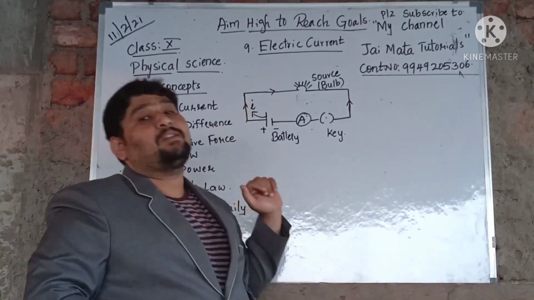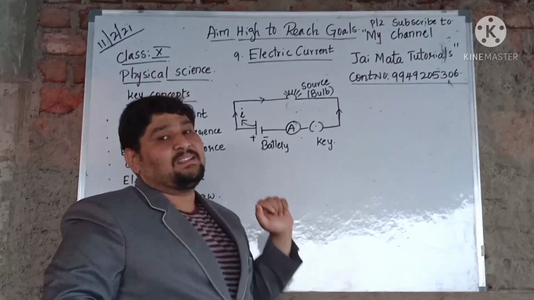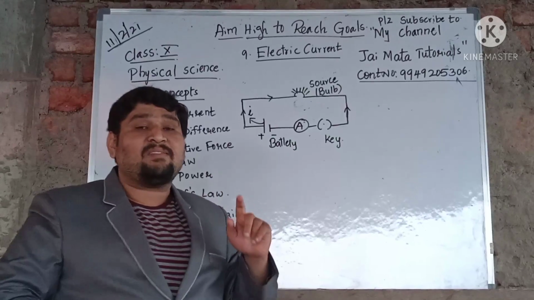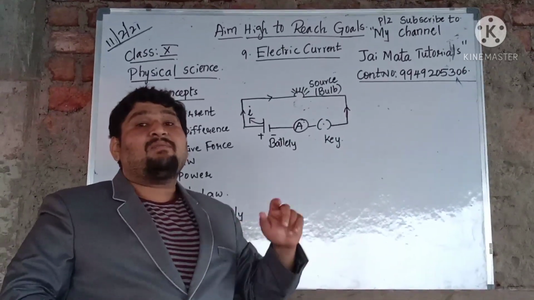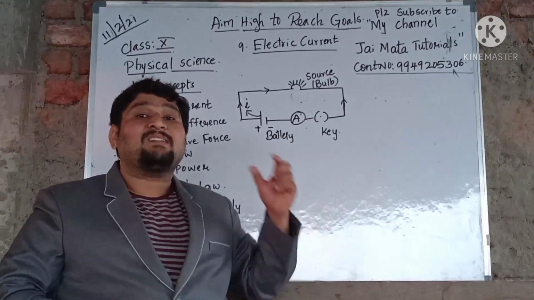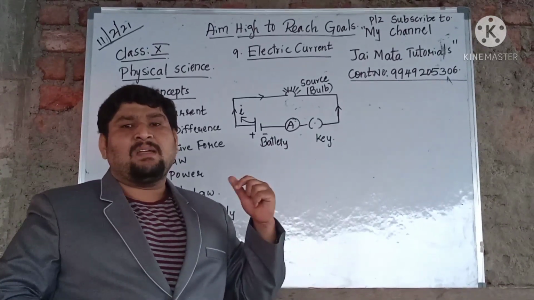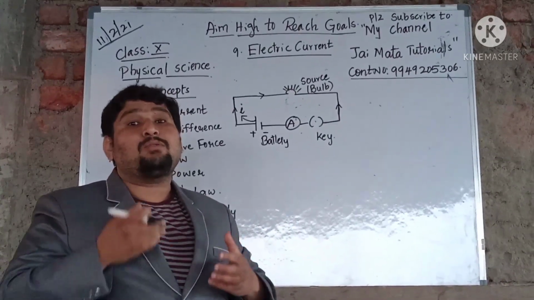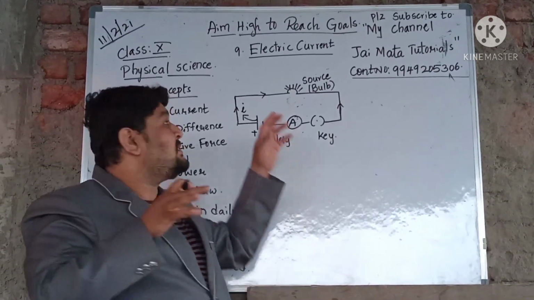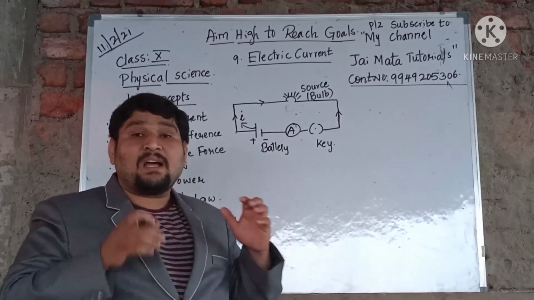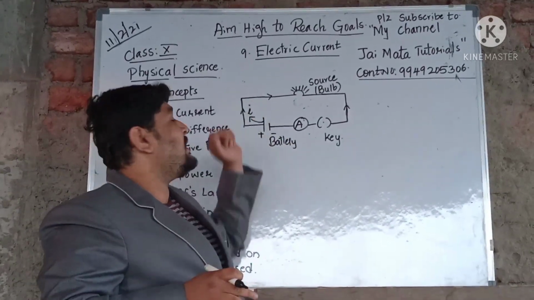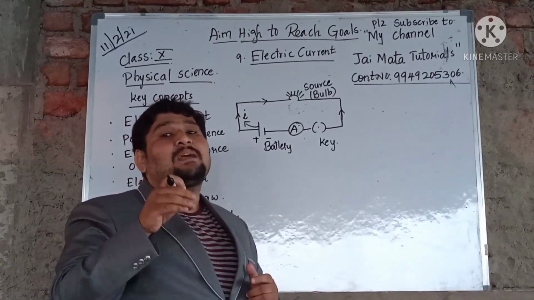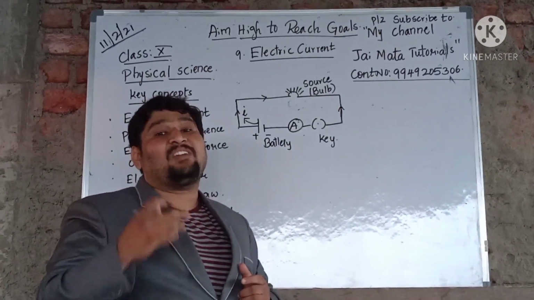Now today's class, let's start with a new chapter called electric current. Already you know, children, in your previous classes, in class 7 and class 8, you learned a chapter called electrical conductivity of liquids. So you know how electricity is used or generated, but you don't know the mechanism or the process of this electricity which is produced. In your 10th class chapter called electric current, you are going to learn the mechanism and process of this generation and the applications of this electricity which we call electric current.